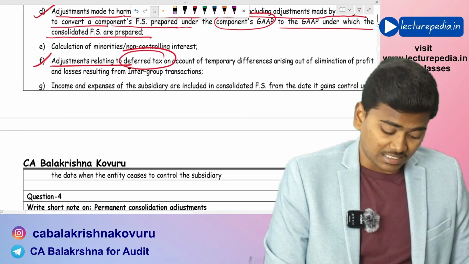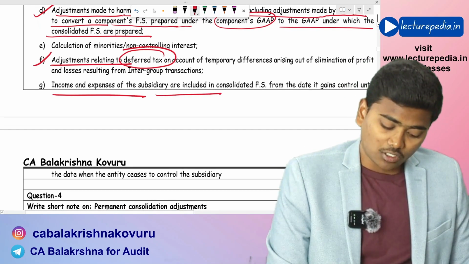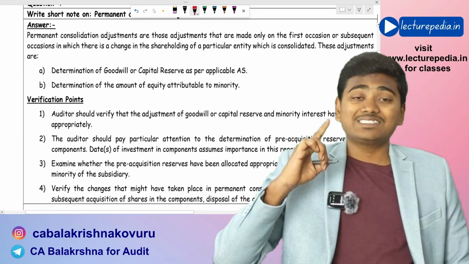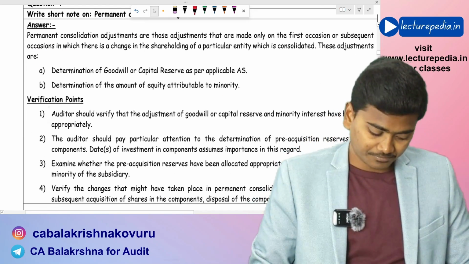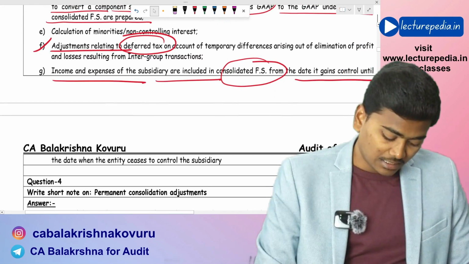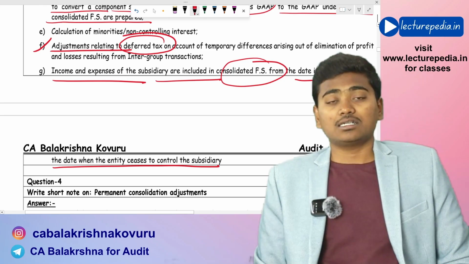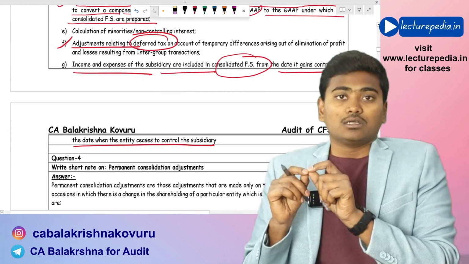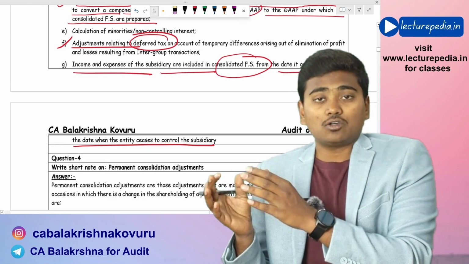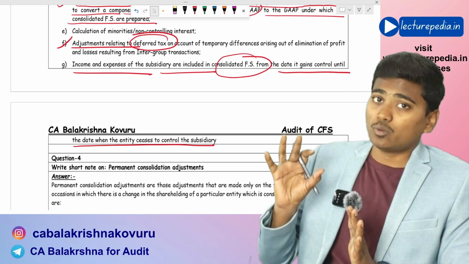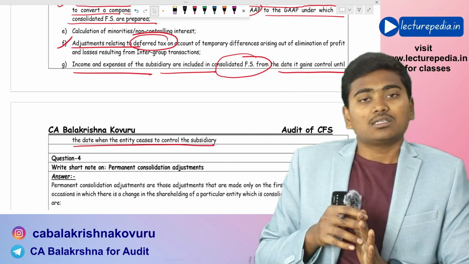Okay. Next, income and expenses of the subsidiary are included in consolidated financial statements from the date it gains control until the date when the entity ceases to control. See, you need to include the incomes and expenses of the subsidiary only from the date on which the parent has acquired control over that subsidiary.